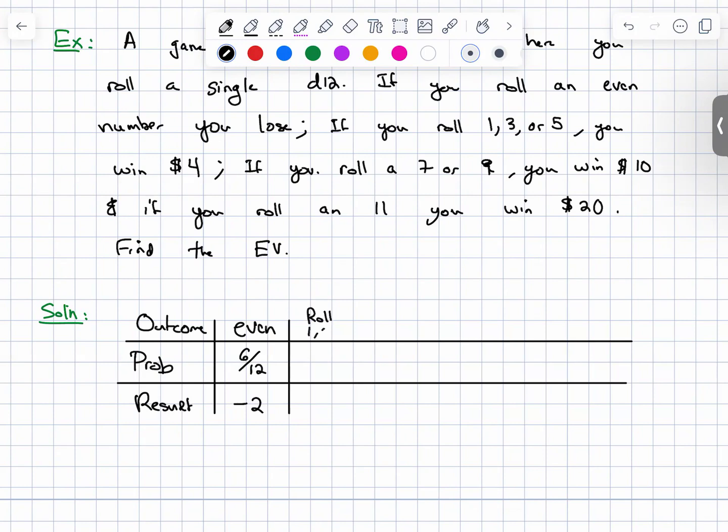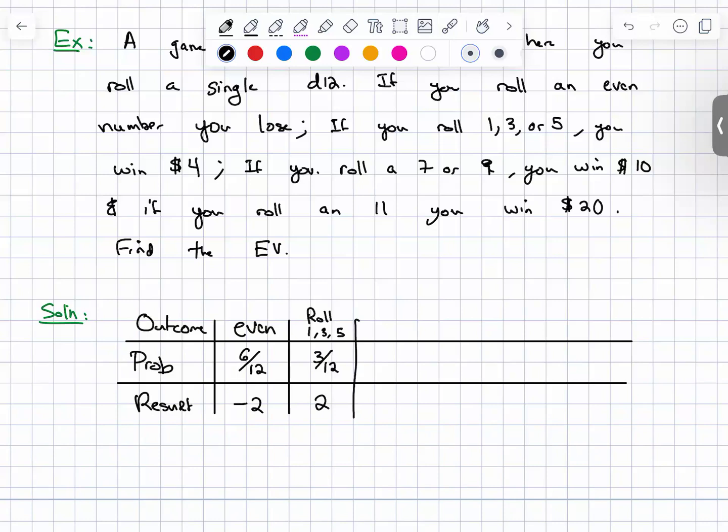Then if you roll a 1, 3, or a 5, roll 1, 3, or 5. And the reason, once again, that I write roll 1, 3, or 5 is so that I don't get it confused with like 135 or anything like that. So that's 3 different options. So 3 over the 12. And you will win $4, but that's a net positive of $2 because it costs $2 to play.